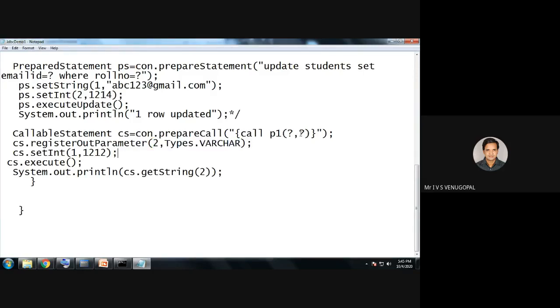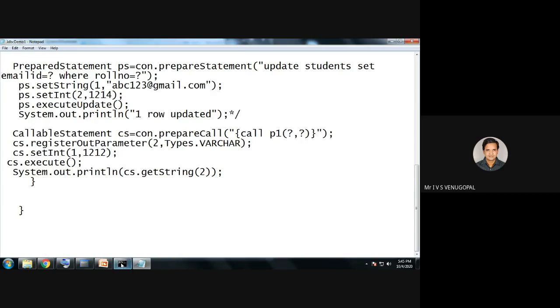So second, the output is retrieved in the second placeholder. It is of type varchar. You have to register that output parameter. Similarly, you have to set the value of the first parameter. The first parameter is roll number, which is integer. So cs.setInt(1, 1212).